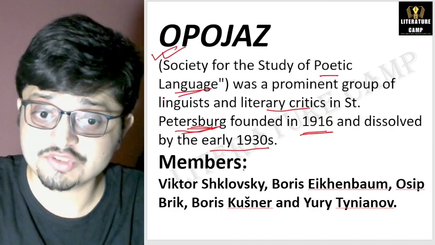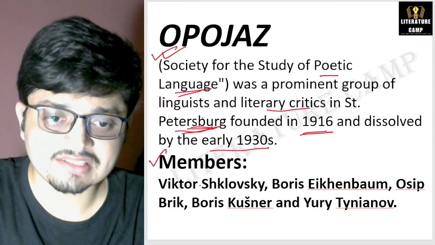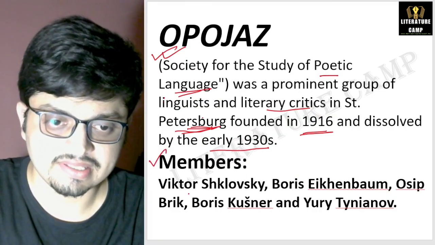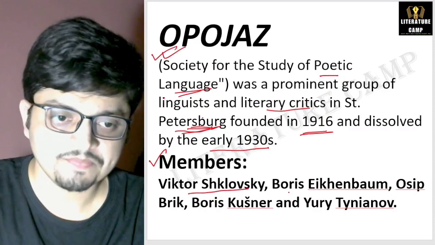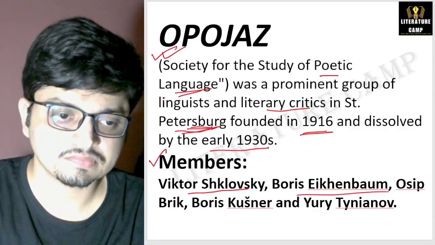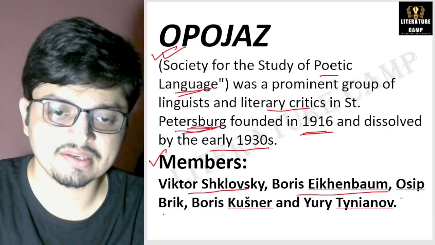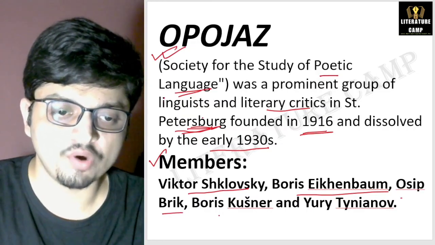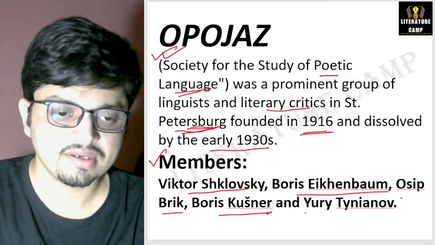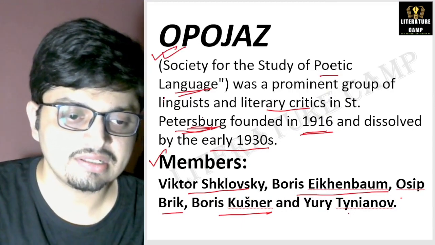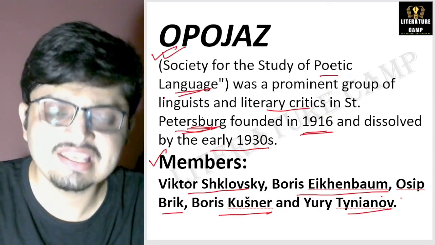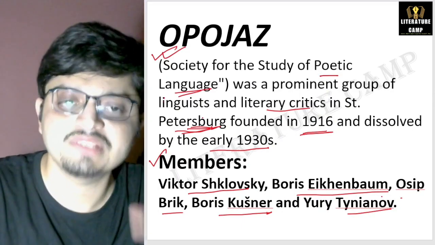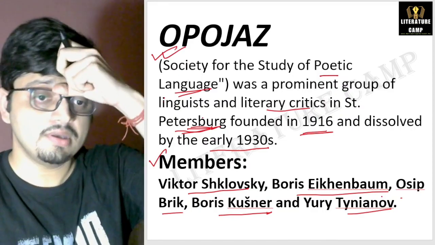What are the key members of this group now? Number one is Viktor Shklovsky. Yes, Viktor Shklovsky, Boris Eichenbaum, Osip Brik, Boris Kushner, and Yuri Tynyanov. These are the key members, very significant members of this group, the Opojaz group, right?